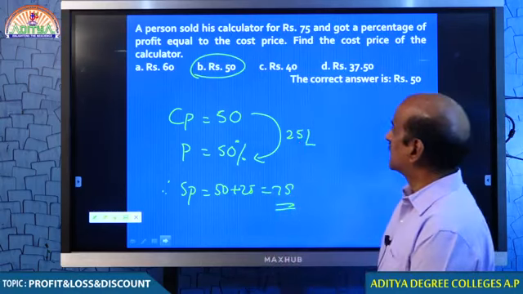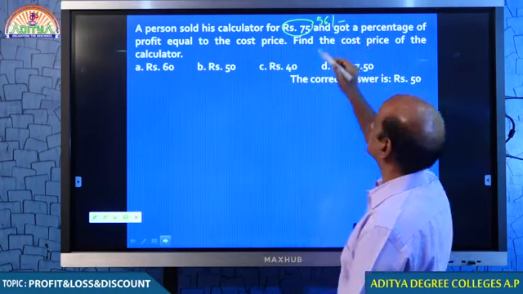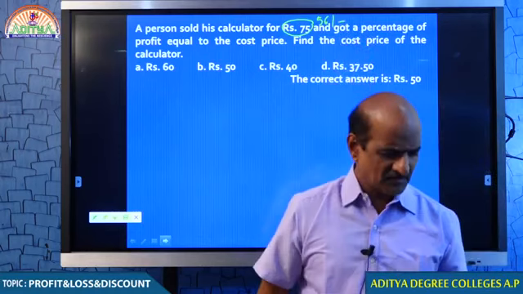Just look at this question, students, just look at the board. Now you understand how we get that 50 rupees, okay. I just want to make a little change. Let me see how you answer this question. In place of 75, if I give 56 rupees, tell me what is your answer?